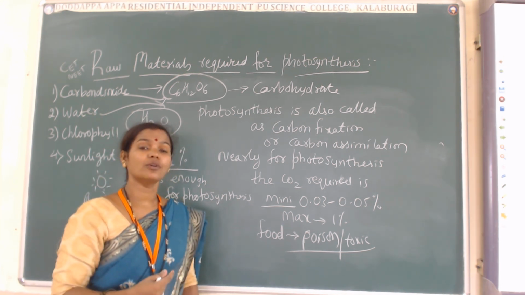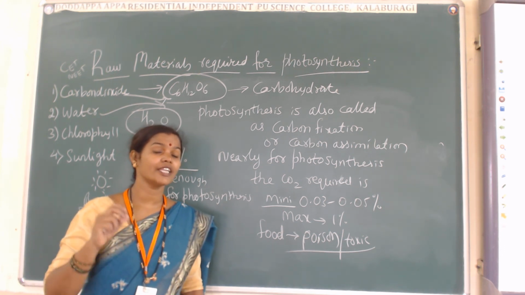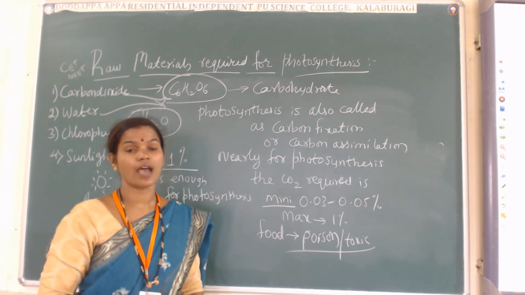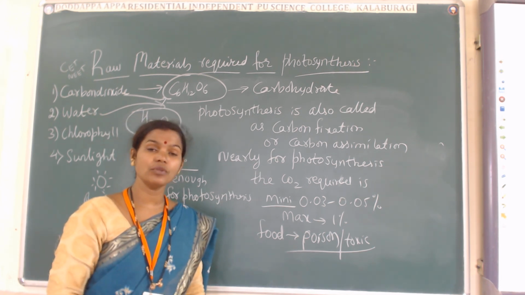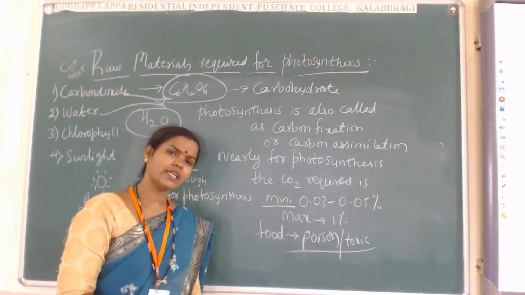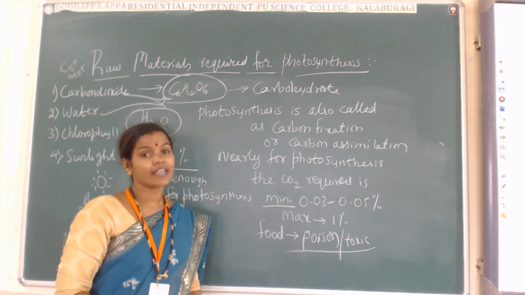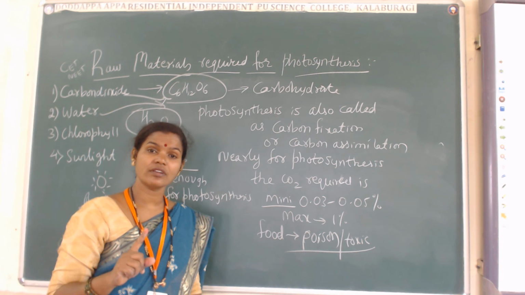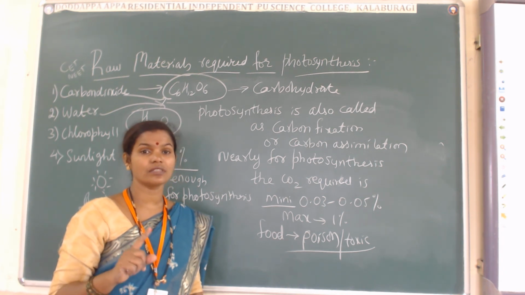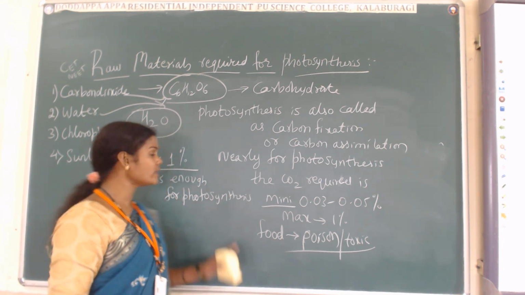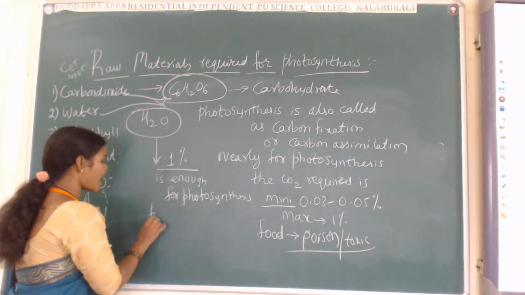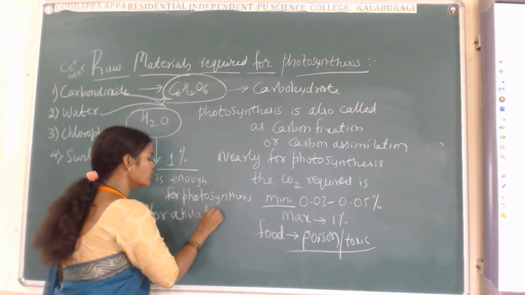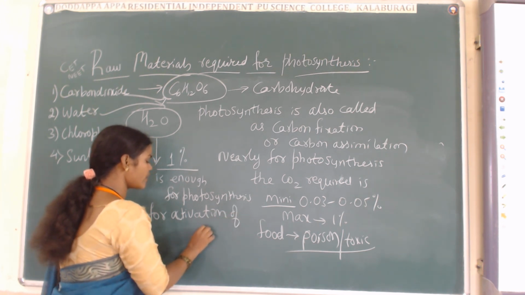Also, water is a universal solvent. It is very important for the seed. Water is a universal solvent which is playing an important role, but in case of plant bodies it is minimum. With only 1% water, the photosynthesis enzymes get activated. Why is the water required here? For activation of enzymes.